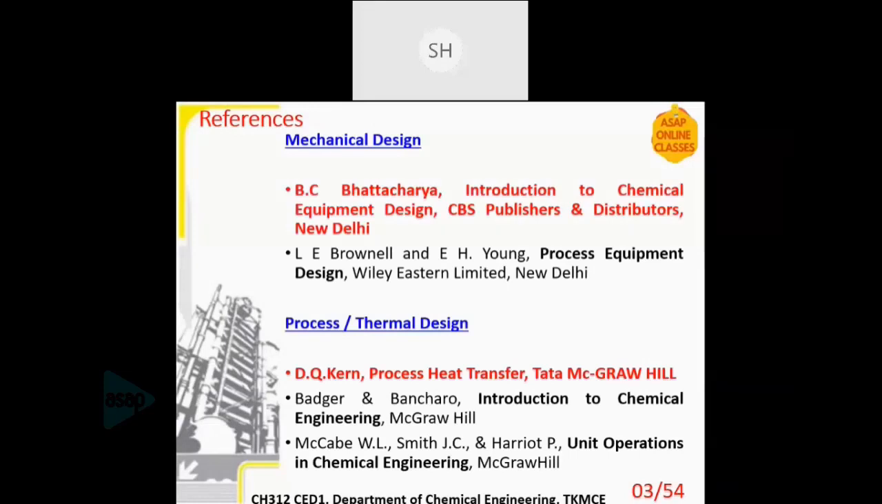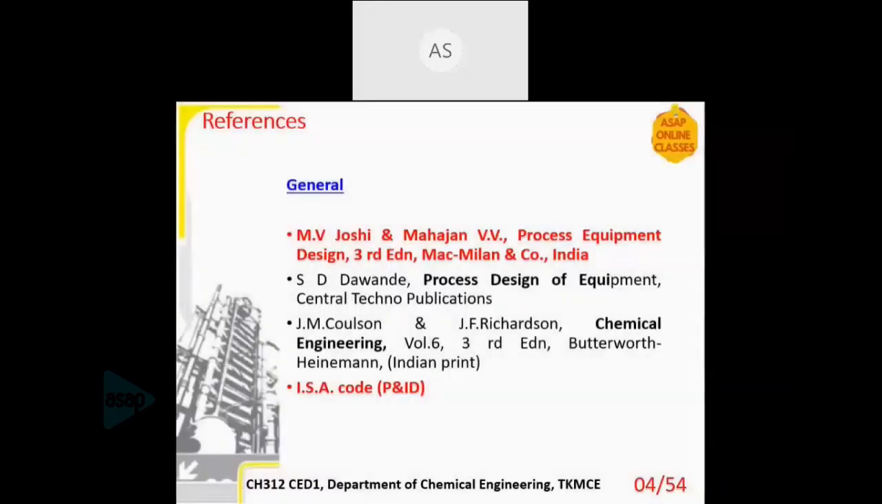Bhattacharya, Introduction to Chemical Equipment Design, and Brown and Young. The second one is actually a reference textbook. It is a bit higher order textbook. Then for process design, you have D.Q. Kern and Badger, Banchero, McCabe, Smith, etc. Then these are some general references, Joshi and Mahajan. So you can find both mechanical as well as process design in these textbooks, S.P. Dwande, Olson and Richardson, ISA course, etc.